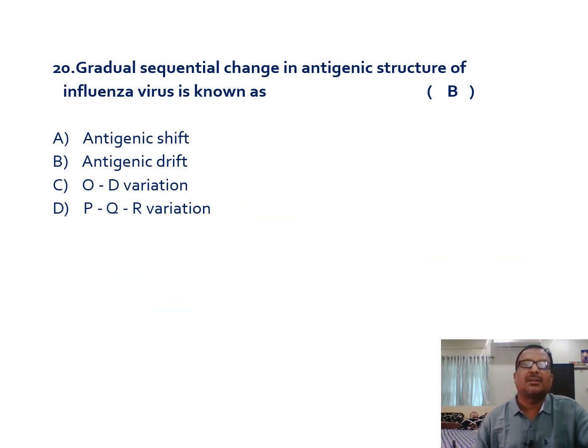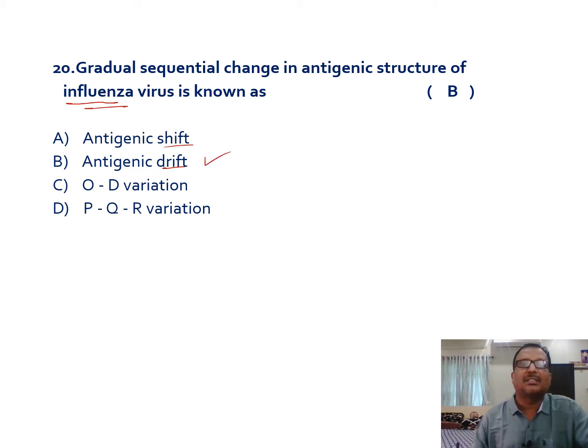Next, a gradual sequential change in the antigenic structure of influenza virus is known as what? You all know that influenza viruses have two important properties: antigenic shift and antigenic drift. The other options are not related to this. The answer is drift.